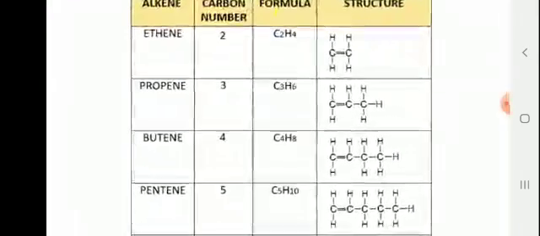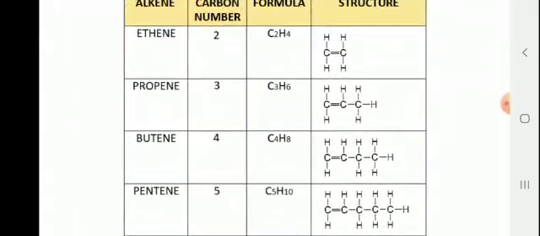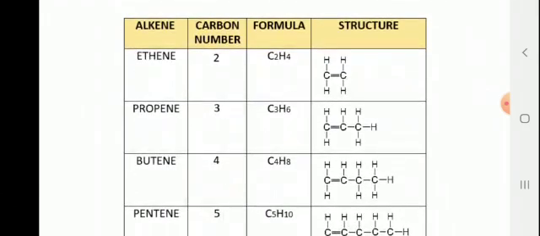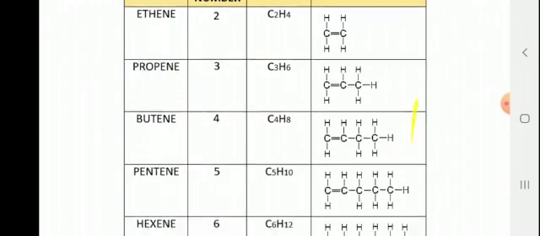If carbon atoms are 2, means n is equal to 2, then the formula becomes C2H4. CnH2n is the general chemical formula for alkene, and the structure is shown here. There exists one double bond between two carbon atoms. If n is equal to 3, then the formula becomes C3H6, propene, and the structure of propene is shown here.